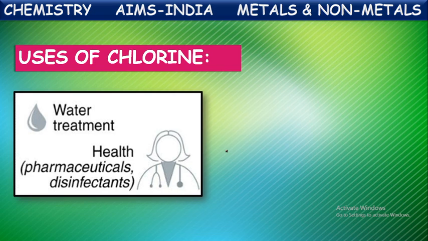Generally, people living in certain areas where water is not properly available purify the water by using chlorine tablets. The soldiers who are securing us in the forest cannot get purified water. So they take the water available in that area and purify it using chlorine tablets. When they dissolve these tablets in water, the chlorine kills the germs and bacteria present in the water so that the water is purified. So chlorine is used in water purification, water treatment.